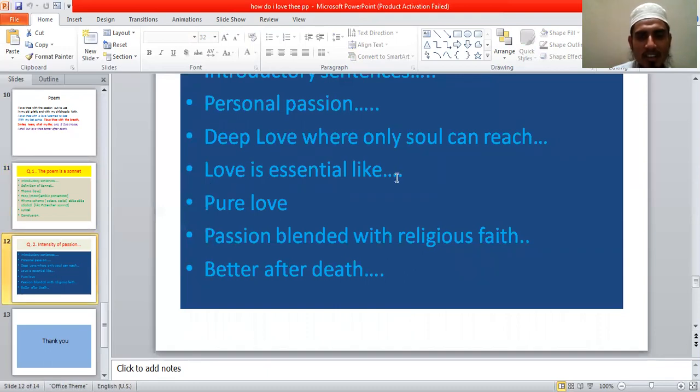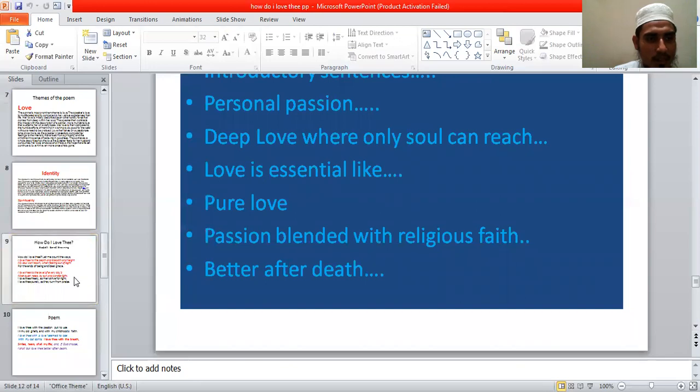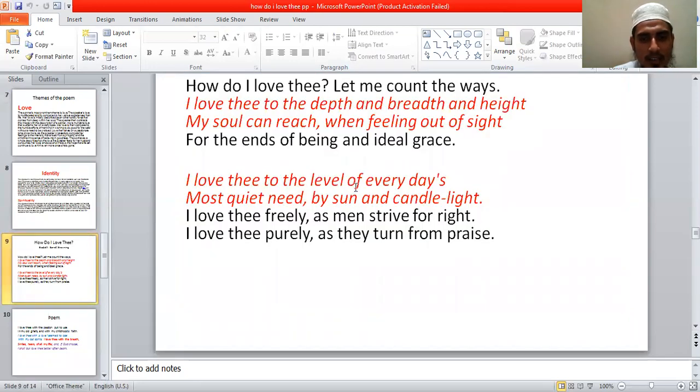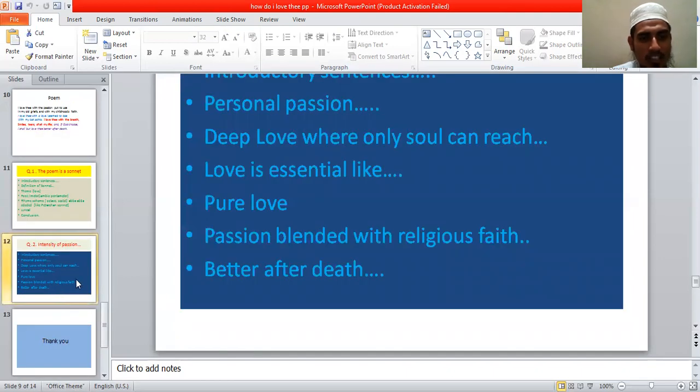Another way, love is essential, like the daily commodities of life, daily essentialities of life. And for this stanza, you will use two lines as a quotation: I love thee to the level of every day's most quiet need, by sun and candlelight. So in this way, by quoting lines and then you explain the lines. So love is essential. Her love is passionate because she expressed that her love is essential for her life, like the essential equipment of life in our everyday life.